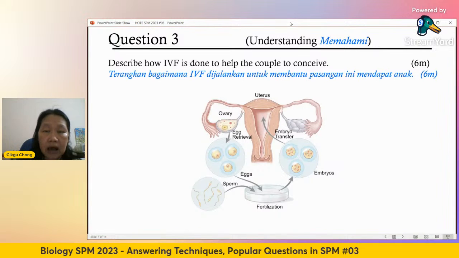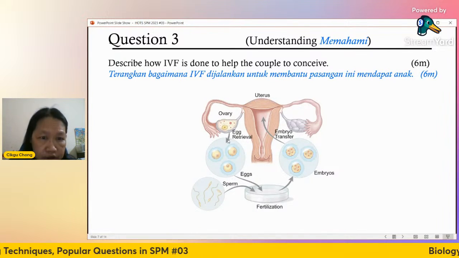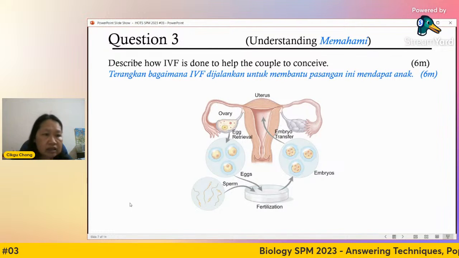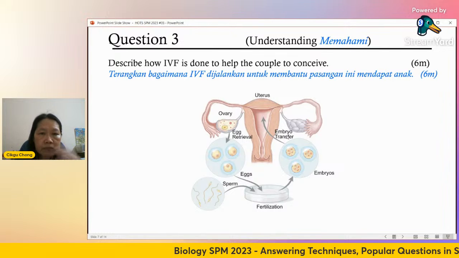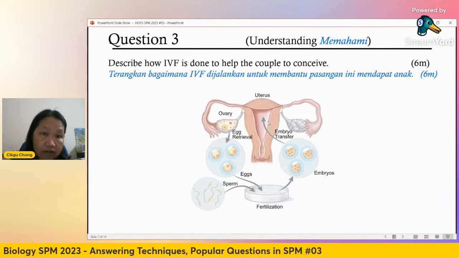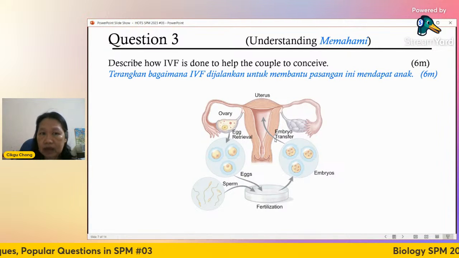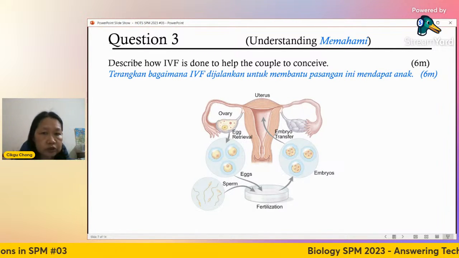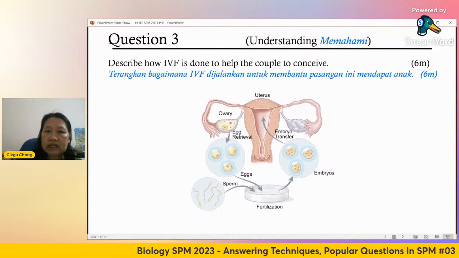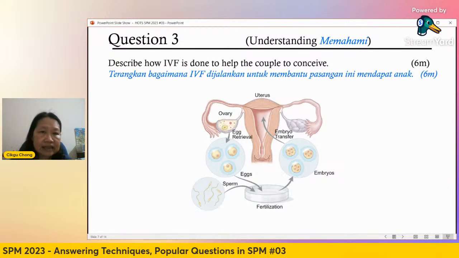That means in the marking schema, okay, exact sentences, for example, egg retrieval. You will not be given any mark if you say egg retrieval or egg is retrieved. If you say embryo is transferred into the uterus, let's say because it's given in the question diagram, then you won't get marks also. So if there's no diagram, you write whatever words you use, then the schema can give marks. All right. So this one is actually a no-diagram one. I just added it in for fun.